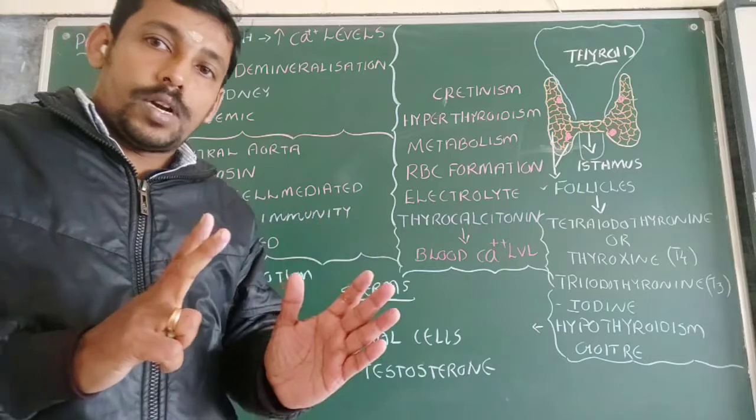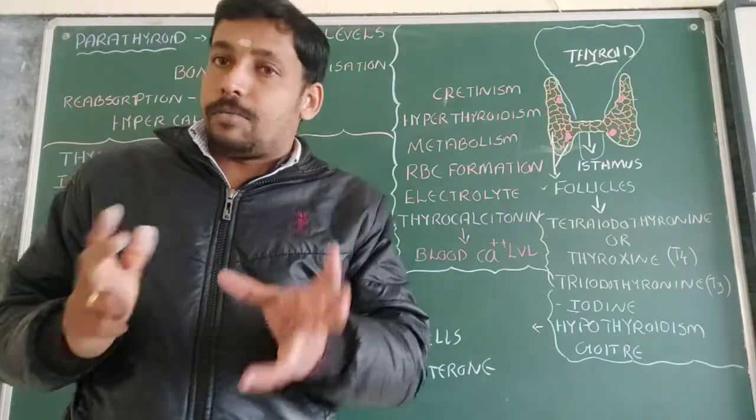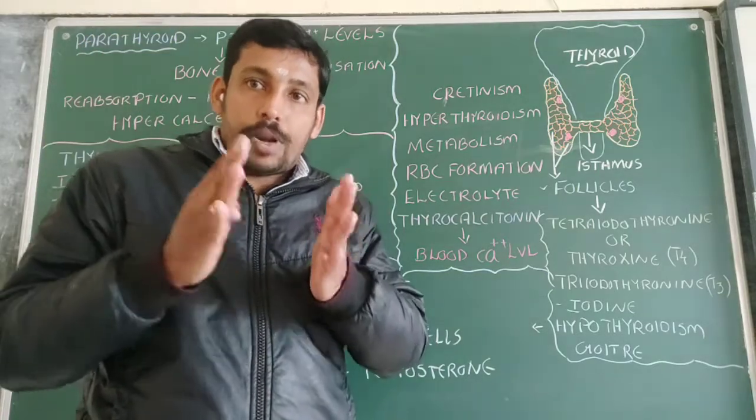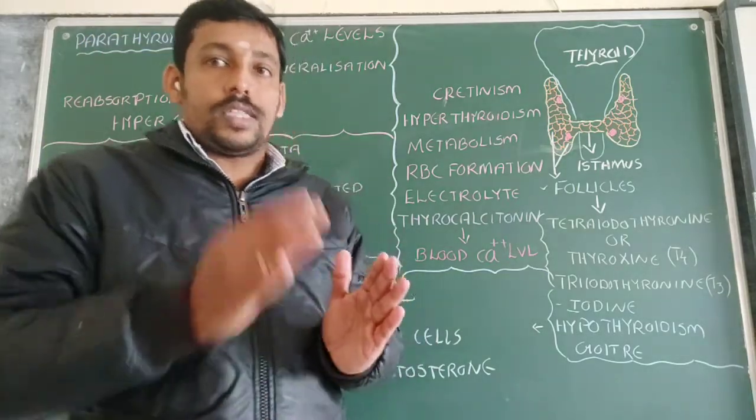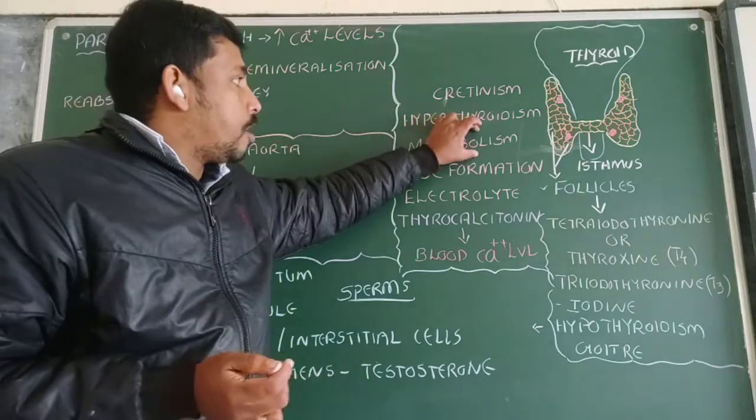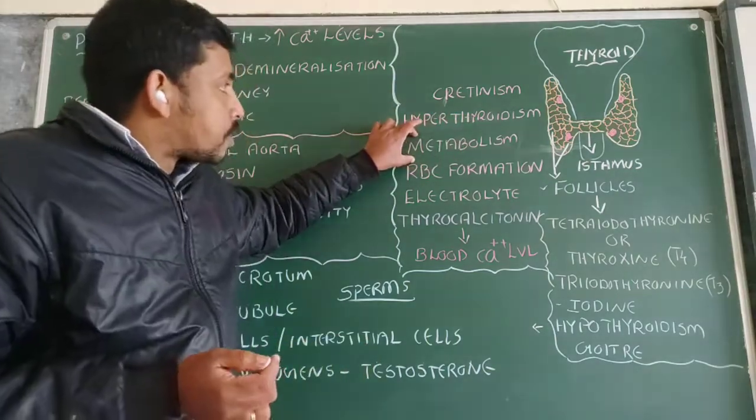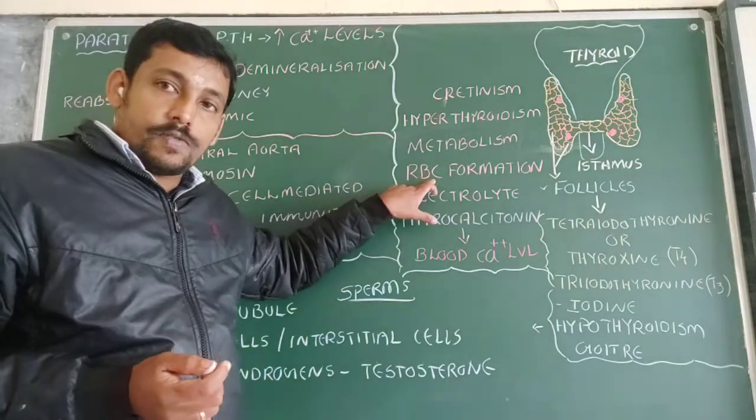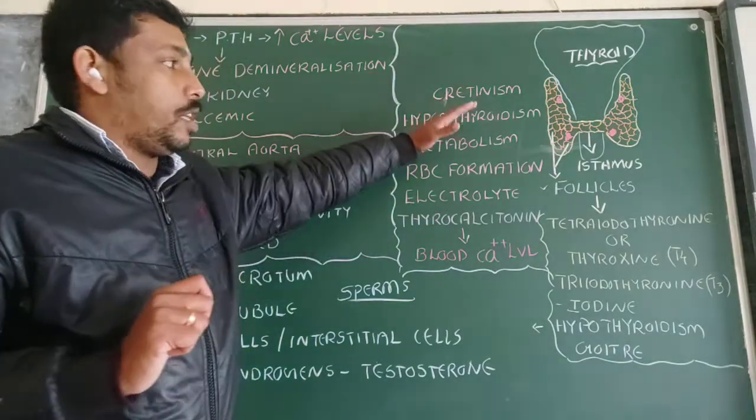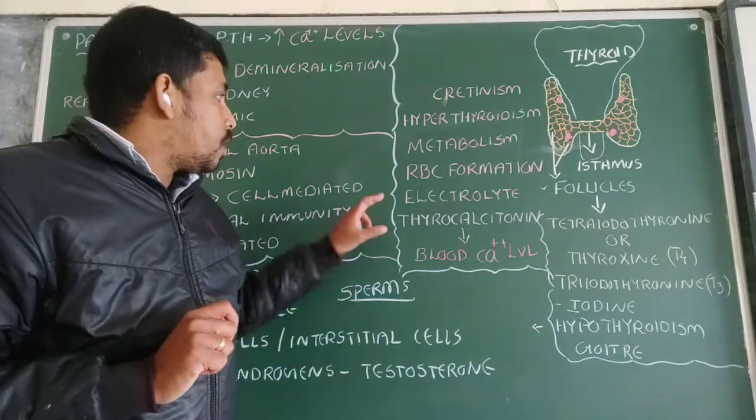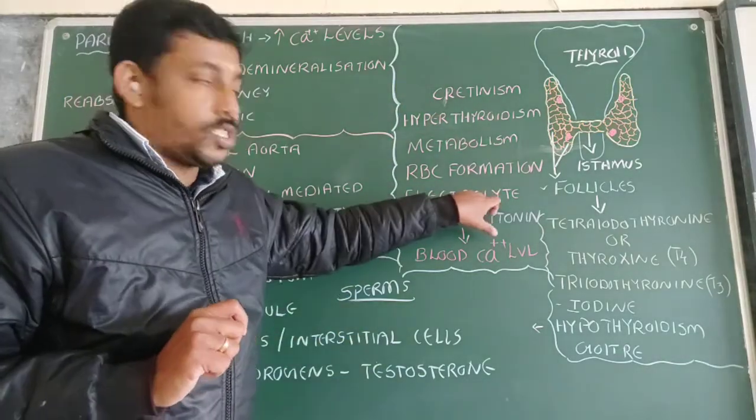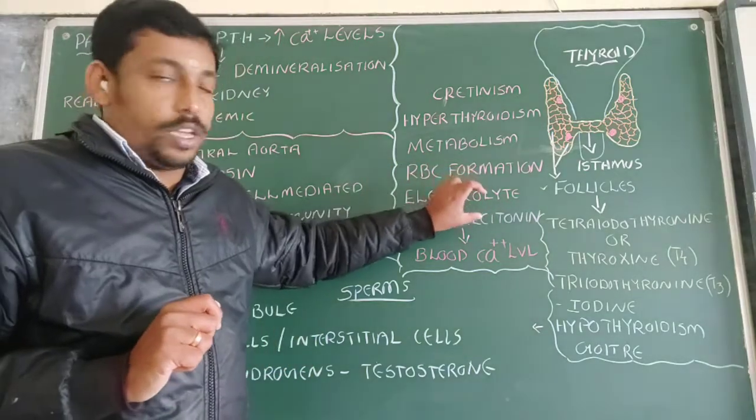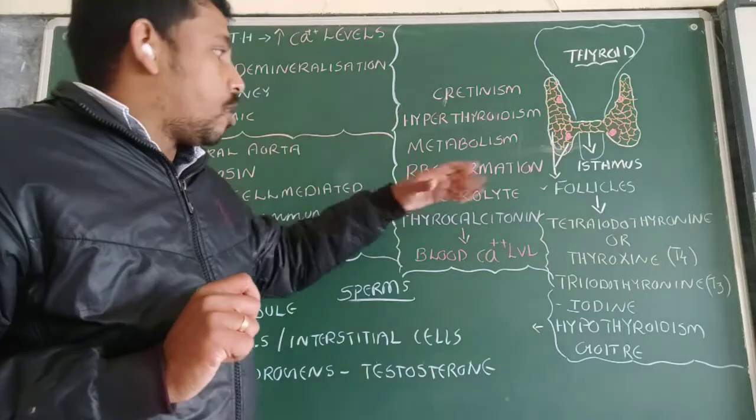Metabolism means what? It contains anabolism and catabolism, where complex materials break down to form simpler forms. For all these things we need metabolism. Another function is the formation of RBC. For the formation of RBC, we need thyroid hormones. Then for the water and electrolyte balance in the body, we also need thyroid hormones.